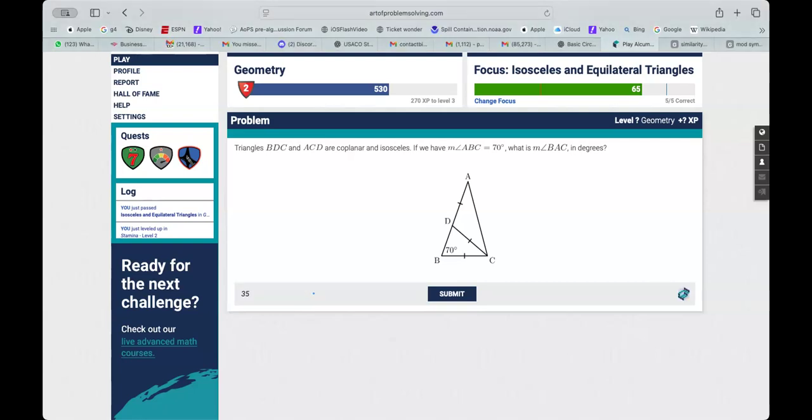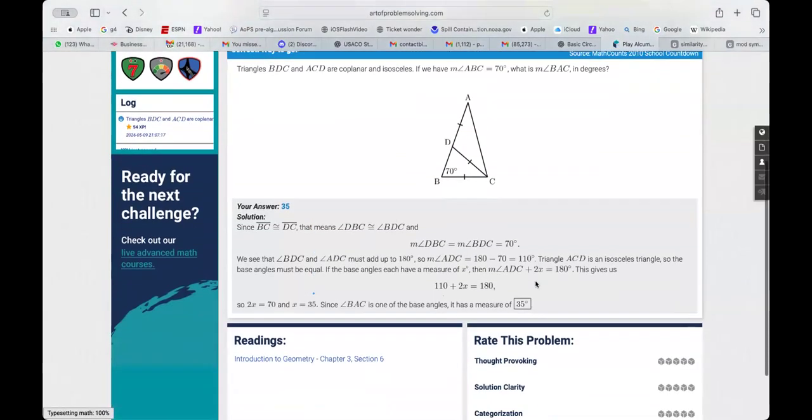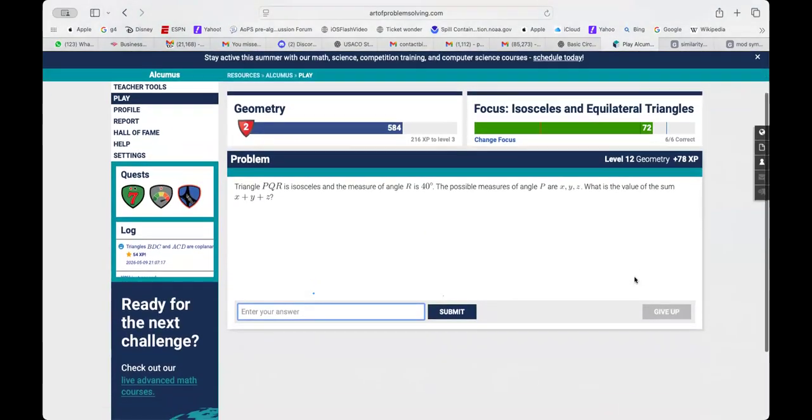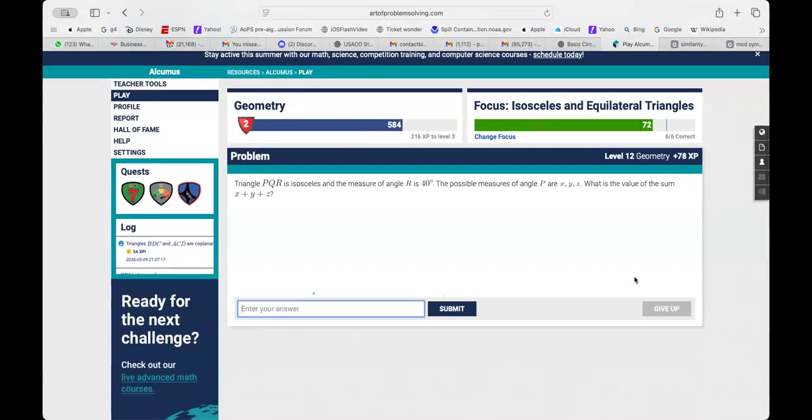We'll do one more and then please let's move on, guys, because I think we are taking too much time here. Okay, this is the last one. Oh wow, triangle. Okay, let me draw. Please draw every time in geometry. Please draw if you don't have a diagram. Triangle PQR is isosceles and the measure of angle R is 40. The possible measures of XYZ.